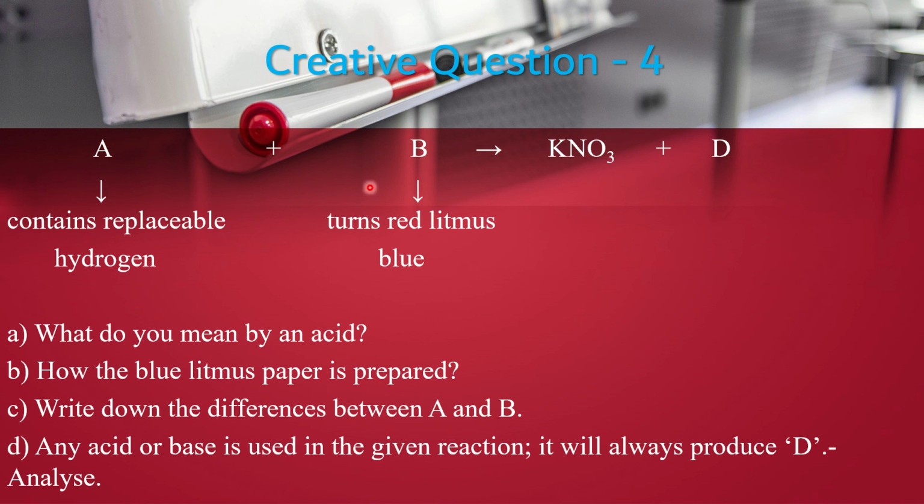When an acid and a base react, they always produce water. So you can show some examples here, and every time you will find the product D, that means water, as a product.